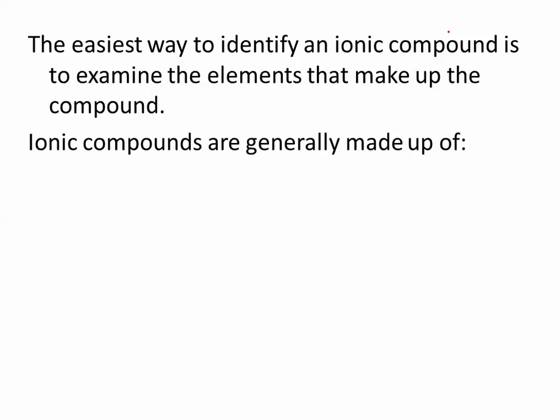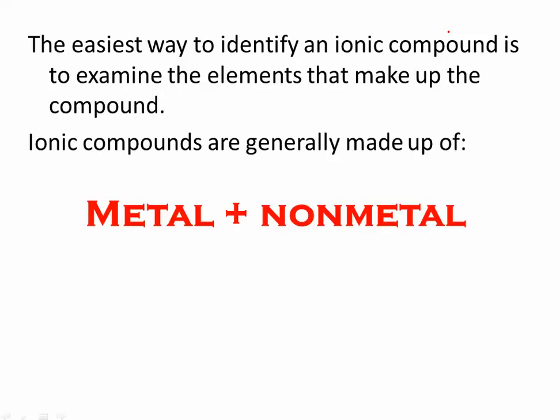Now, electronegativity is great, but the easiest way to really figure out if a compound is ionic is to look at the elements that make it up. They are generally made up of a metal plus a non-metal. 99% of the time that's going to work, and that's going to work in honors chemistry. So a metal plus a non-metal is an ionic compound.